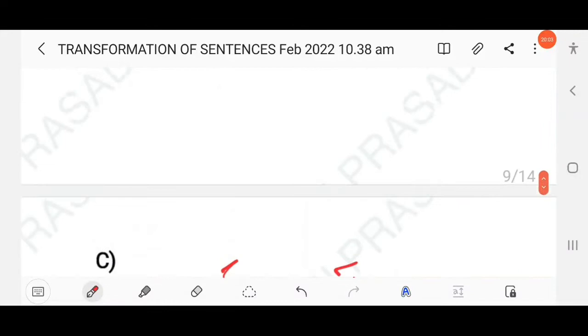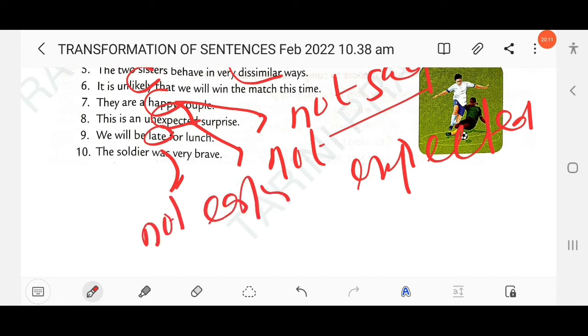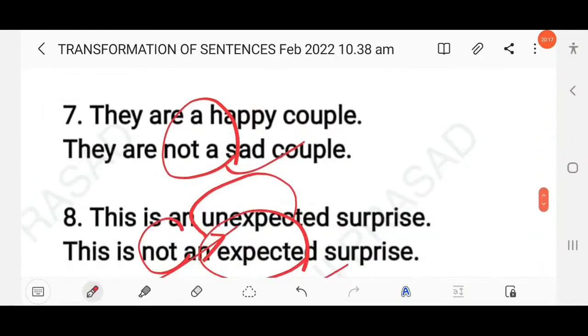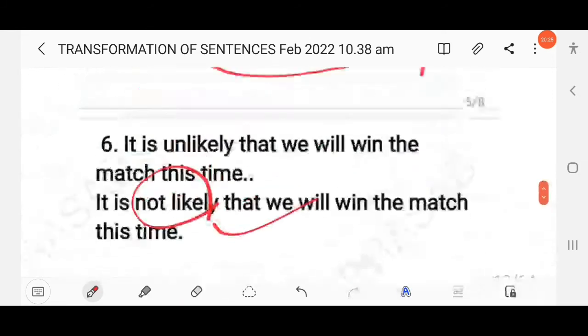Then next here, we will be late for lunch. That means late, opposite, not early, not early. So here you have to write we will not be early for lunch, right? So here the answer, we will not be early for lunch. The opposite of late, early, and here not is added. Clear?